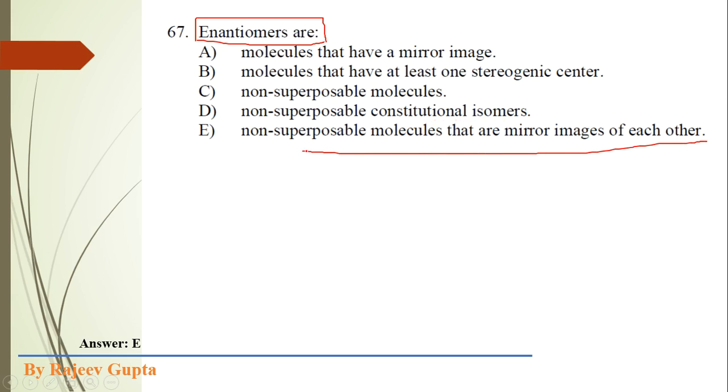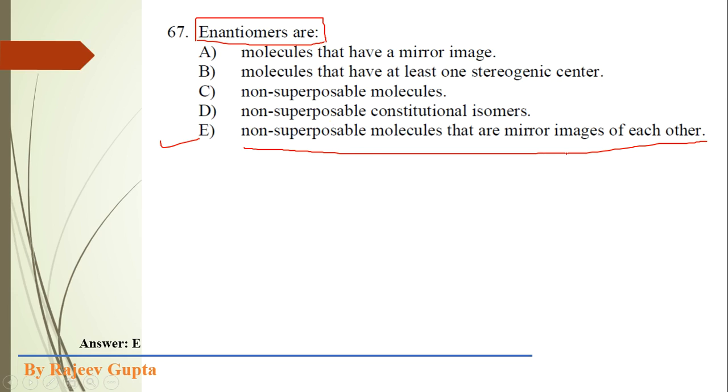As per our definition, this is the best option. Non-superimposable molecules means two molecules which are non-superimposable on each other, and also mirror images to each other. In constitutional isomers or diastereomers, the isomers are generally not superimposable, and also not mirror images.